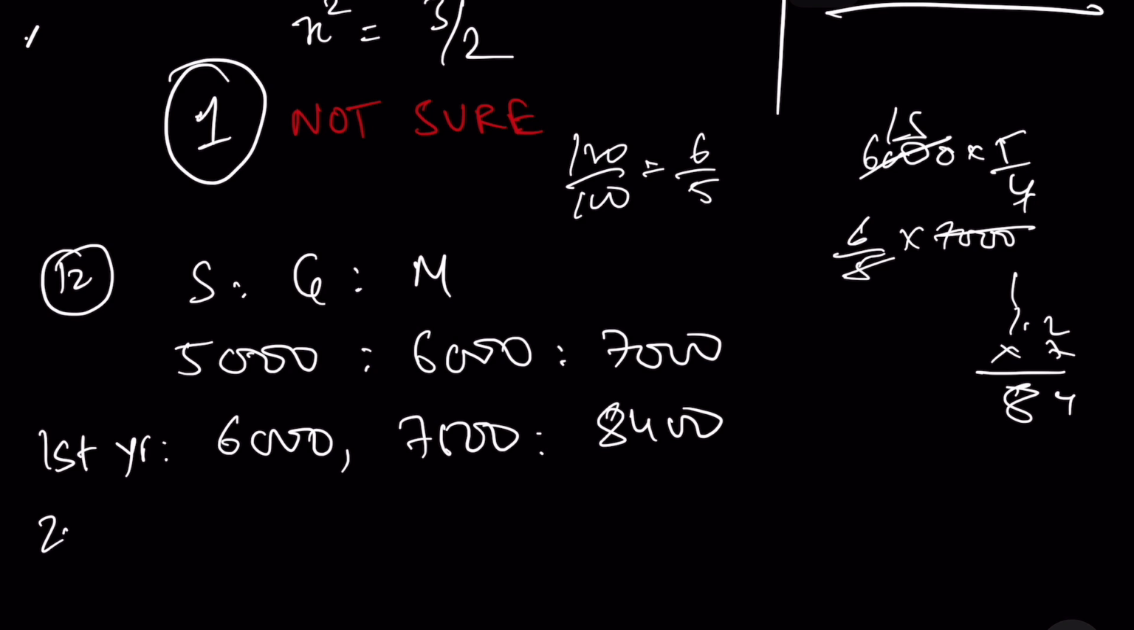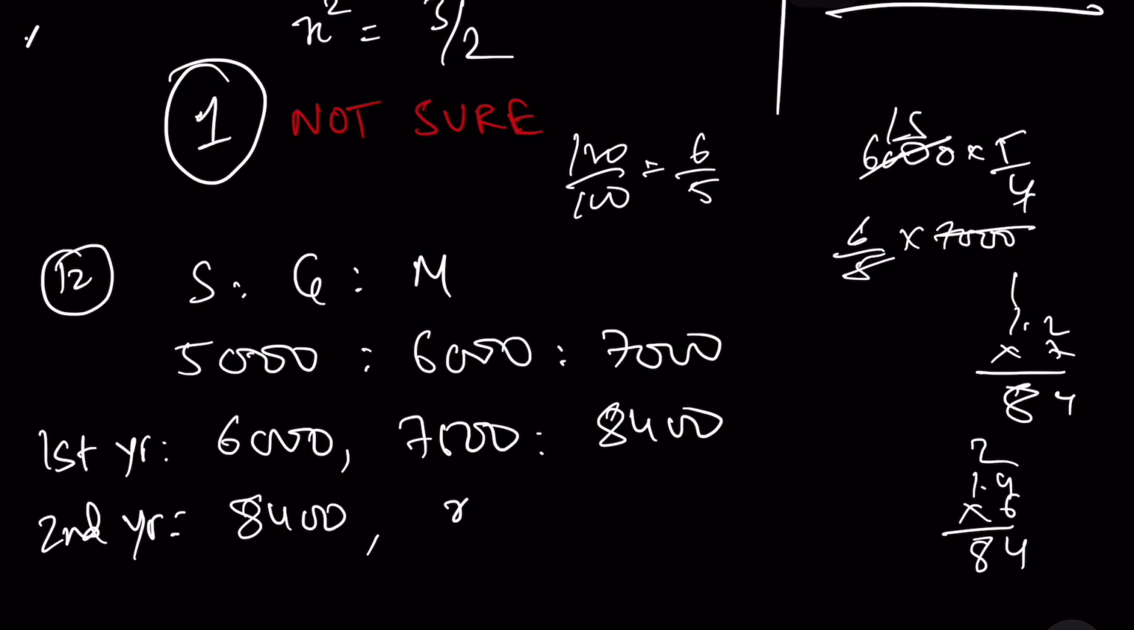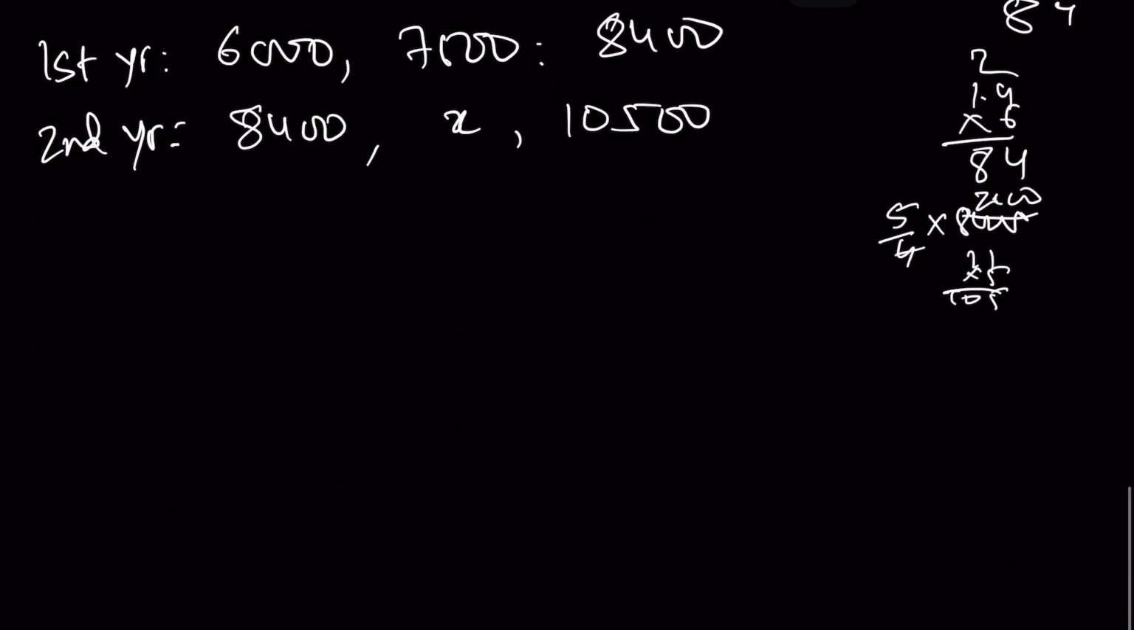ठीक है. Now in the second year, they are saying that Sita gets a hike of 40%. So 1.4 into 6, 24. Okay, that is 8400. ये इसका x समझ लेते हैं गीता का, and 25% इसमें. So 5/4 of 8400, 2100. So that is going to be 21 into 5, 10500. ठीक है. Now this is the new values. Now I'm just going to go down just to make some space.